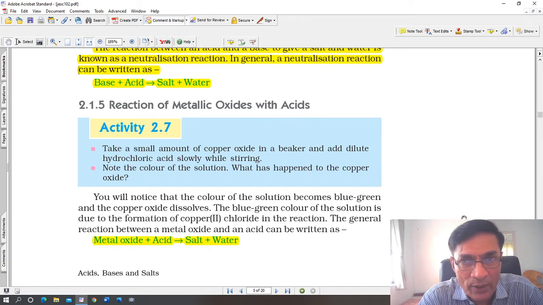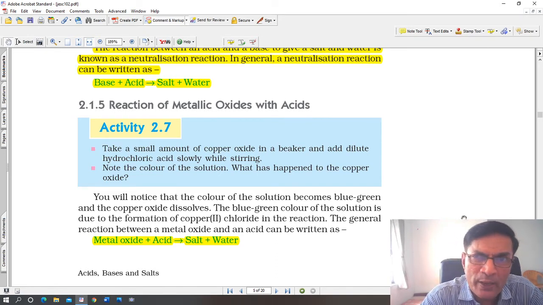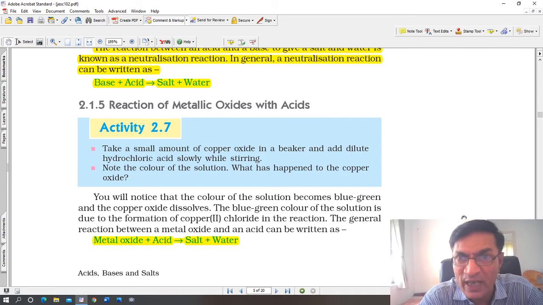Okay, so now copper oxide is dissolved in the solution, and copper chloride or copper sulfate may be formed. Copper sulfate is blue green in color. Here we have used hydrochloric acid. Since we have used hydrochloric acid, you will get copper chloride, CuCl2, salt of copper, and that is blue green in color, and the solution color will change. The blue green color of the solution is due to the formation of copper chloride in the solution.